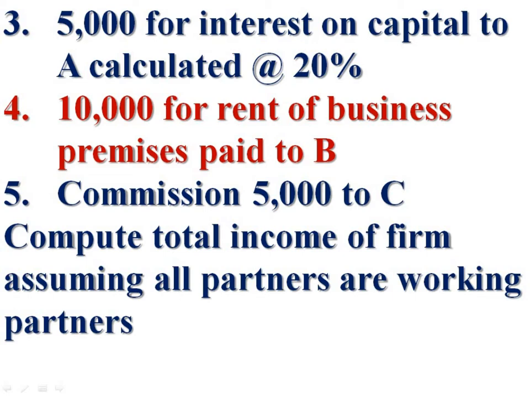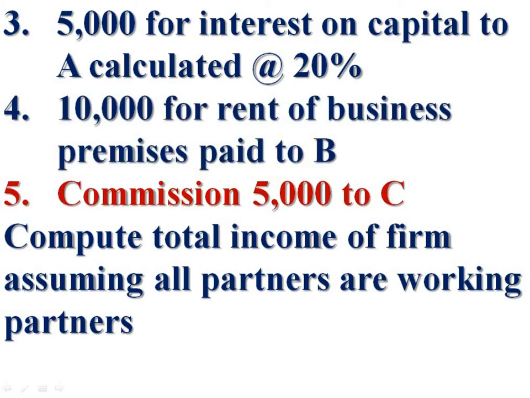Fourth point, rupees 10,000 for rent of business premises paid to B. Here, one point to be noted that the rent is paid to a partner, not in a position of partner but in a position of landlord. The partner received such rent not in a position of a partner but in the position of a landlord or the house owner, the owner of premises. Therefore, the rent paid or payable to a partner is fully deductible while computing the business income of a firm. So, nothing is to be adjusted.